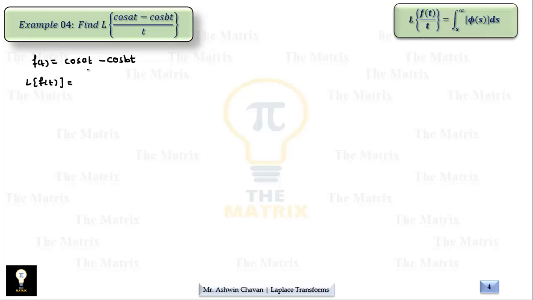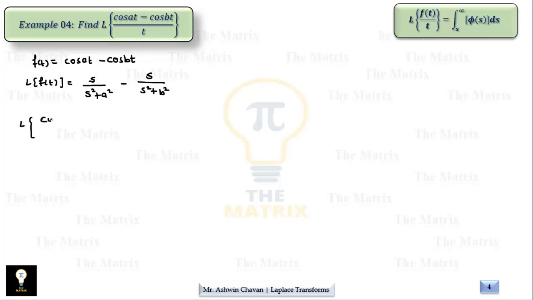Therefore Laplace of cos at is s upon s square plus a square. If this cos at is a sin at, then we will have a upon s square plus a square. That is the difference between sin and cos. Similarly here cos bt gives s upon s square plus b square. So the Laplace of the function is over. Let's attach t on the left side.